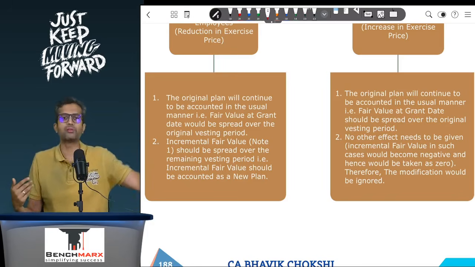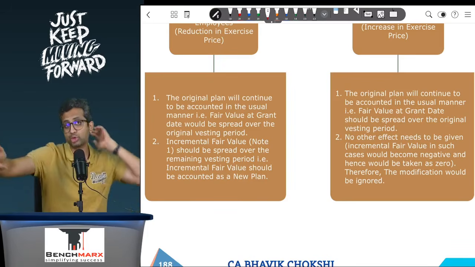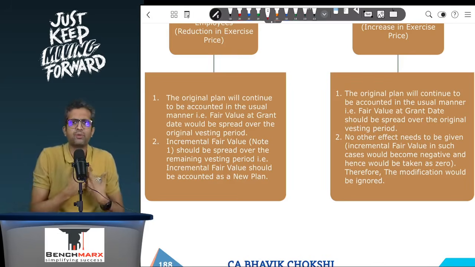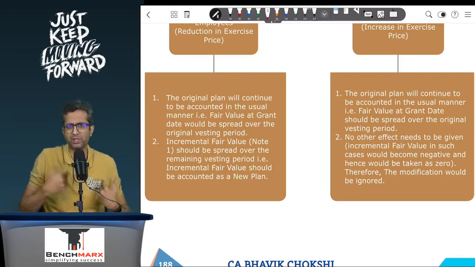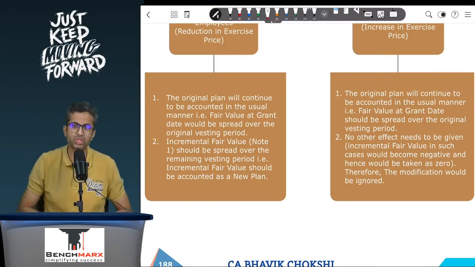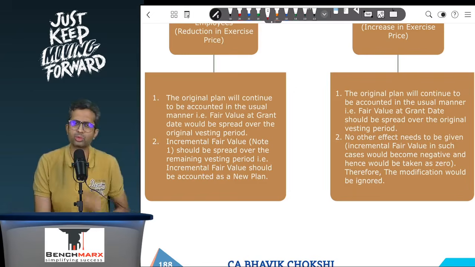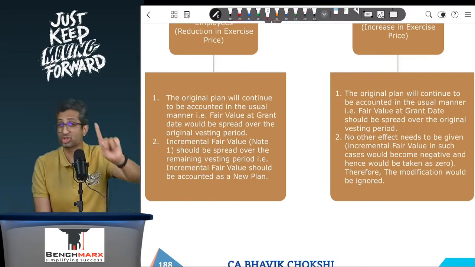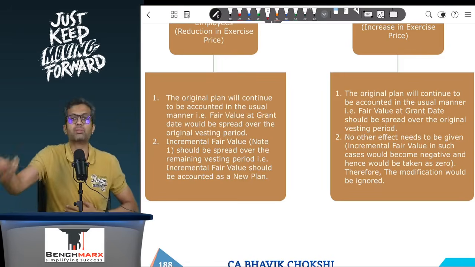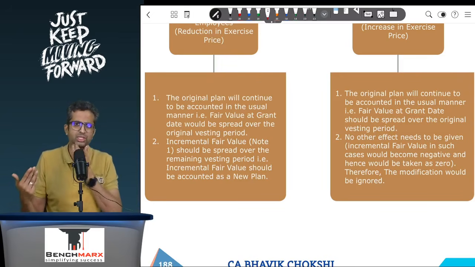But sir, how can the fair value be 0? The standard assumes that again you treat it as if the original plan is continuing, and then there is a new plan, but this is a new plan with the incremental fair value which is a 0 fair value. Like for example, if the company's current market price is 50 and it is expected to go up to 50, 80, 100, you give a plan with an exercise price of 5,000 rupees. That plan is like a piece of paper. I mean, people know that over 3 years the price will not touch 5,000 rupees in general, and as a result that piece of paper does not have a negative value, it has a 0 value. Similar to that, over here the standard assumes that we have given a piece of paper additionally which has a 0 value. Technically, we can show this as negative.